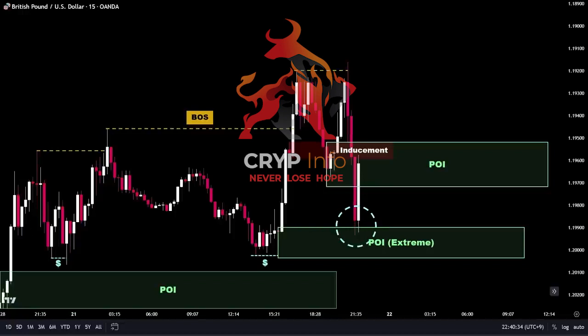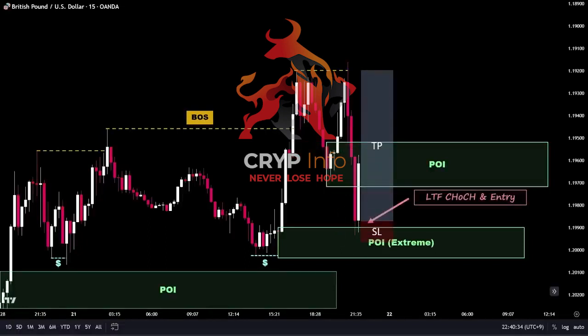As the price action entered into this 15-minute point of interest, now we shift our attention to a lower time frame, such as the 1-minute chart, to gain a clearer understanding of the price action and identify any indications of a change in character. Once we have confirmed a valid entry signal on the 1-minute time frame, we can consider entering a long position from this zone. Our target for this trade would be the external liquidity level, which in this case refers to this high. Now let's see what happens next.